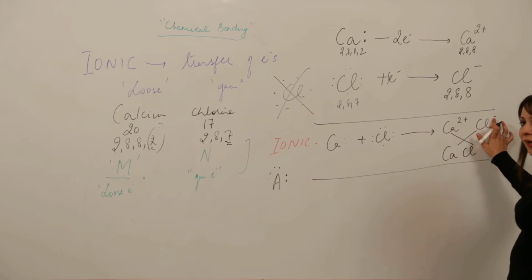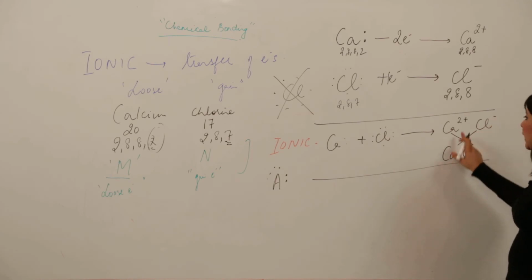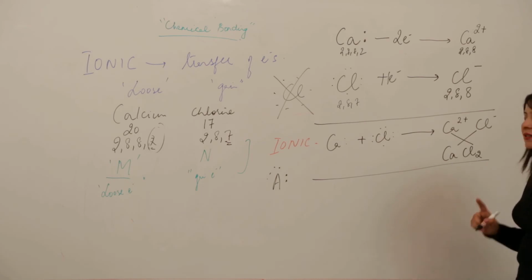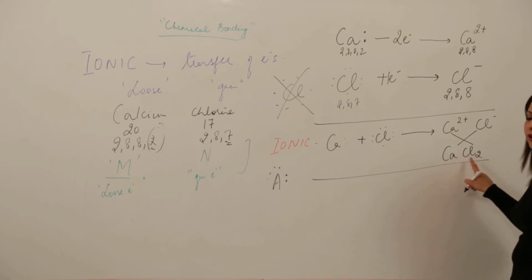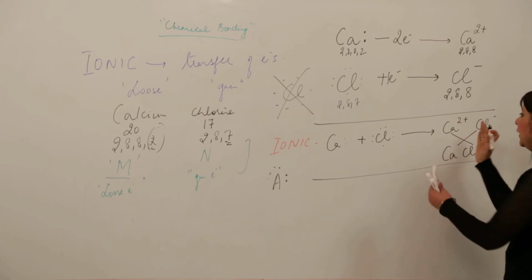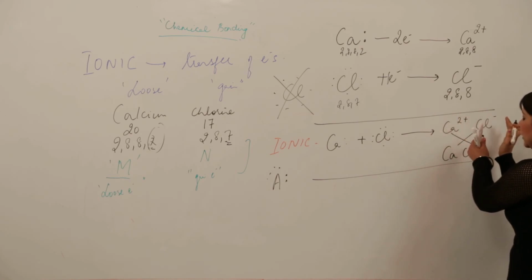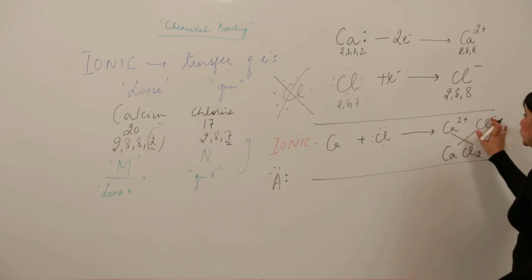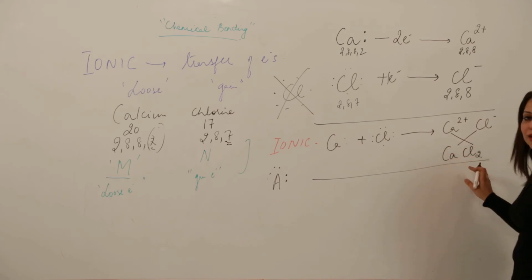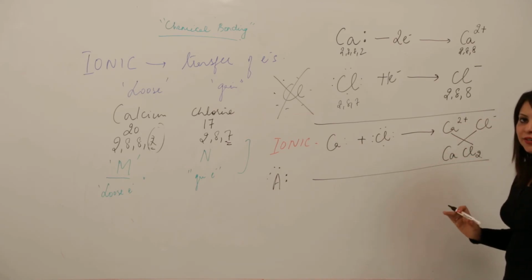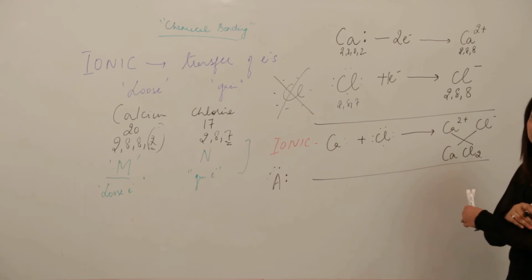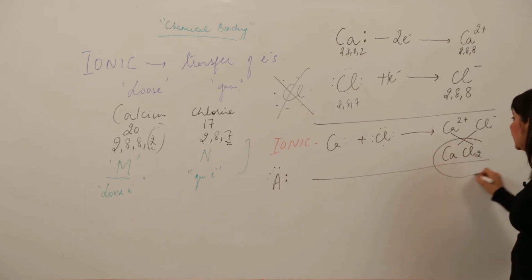So it has got 1, so there is no need to write 1, and it has got 2, so we just write 2. Don't use plus minus signs while writing at the bottom. They are just there so that the metal comes first, the non-metal after. Just mention them there, not after crossing. After crossing nothing is mentioned as positive or negative, just crisscross them with their valency. So it becomes CaCl2.